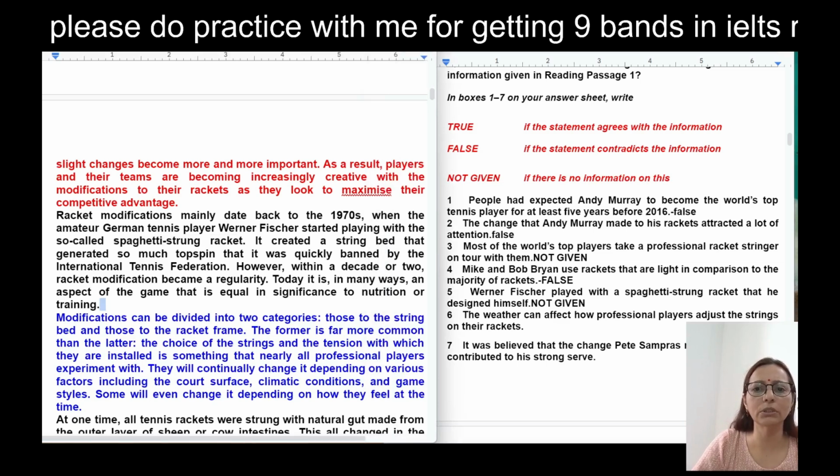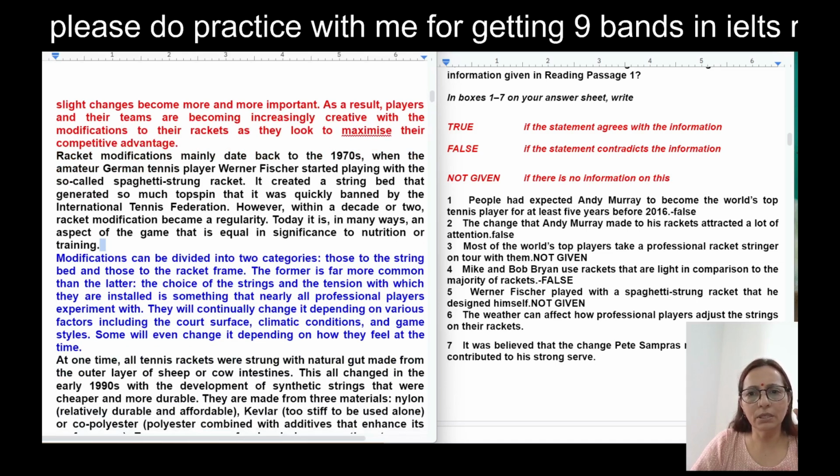Okay, sixth question. After this location, we will get another next question location. Weather can affect how professional players adjust the strings on their rackets. Now, whether we need to find. Next paragraph: modification can be divided into two categories. Racket frame is more common than tension, which professional players will continually change depending on various factors: climatic condition, game style, some will even change depending on how they feel at the time. Yes, climatic condition is here.